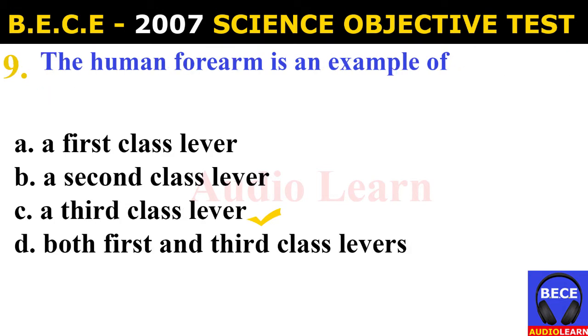Number 9. The human forearm is an example of A. a first-class lever, B. a second-class lever, C. a third-class lever, D. both first and third-class levers. And the answer is C. a third-class lever. The human forearm is an example of a third-class lever.